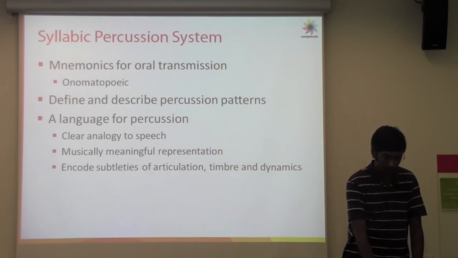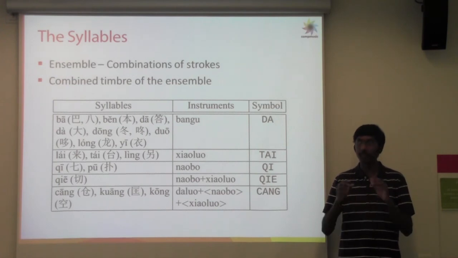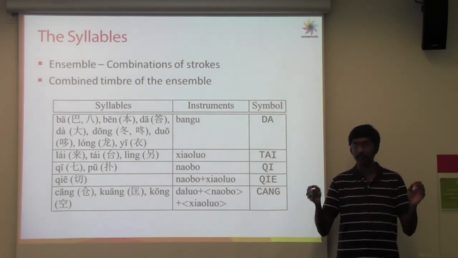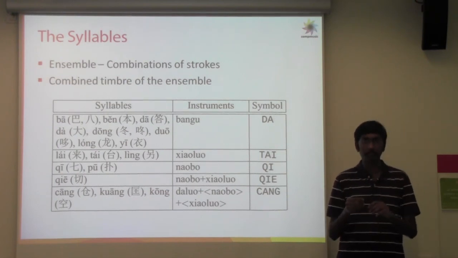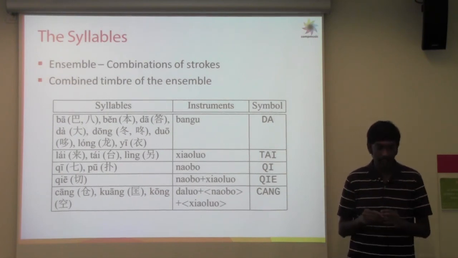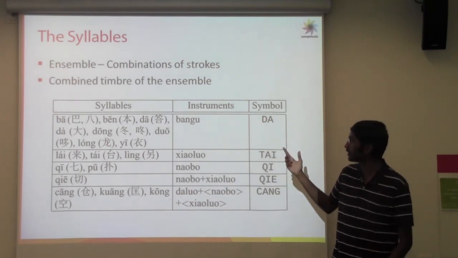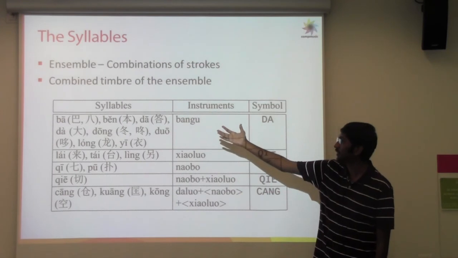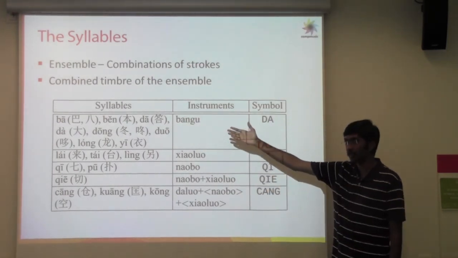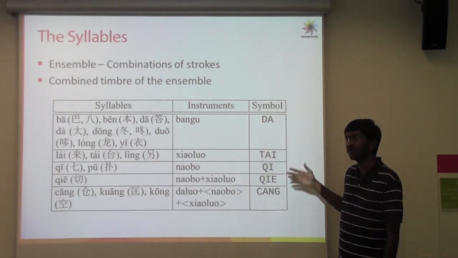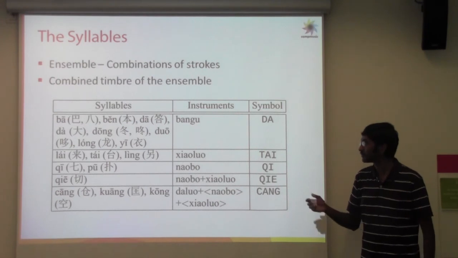So what are the syllables that are used? Mainly the syllables can be defined as a combined timbre of the ensemble, like there can be multiple combinations of different instruments which come together, and then the ensemble stroke, that's a syllable. And there are many syllables that are in use. In fact, I have grouped them here in terms of syllables, and the instruments that are involved in playing that syllable, and then a symbol which we can use for making it shorter and remembering it.